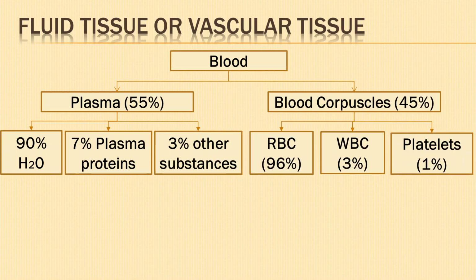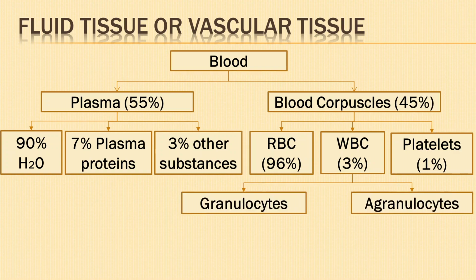Blood corpuscles are of three types: red blood corpuscles or erythrocytes or RBC, white blood corpuscles or leukocytes or WBC, and platelets or thrombocytes. When the cytoplasm of WBC is granular, they are known as granulocytes. And when the cytoplasm is agranular, then WBC is known as agranulocytes.